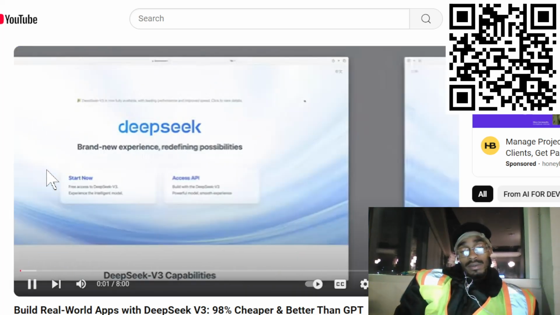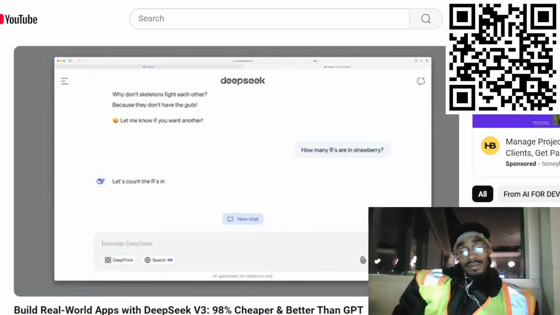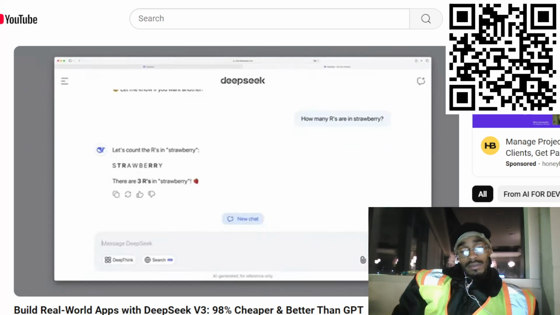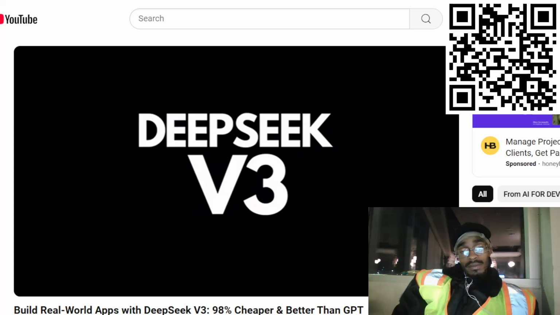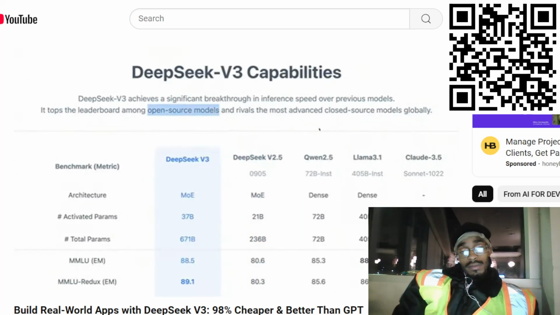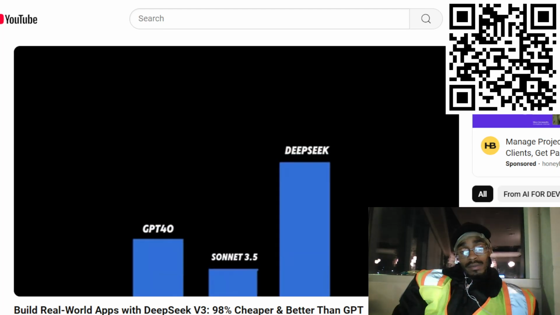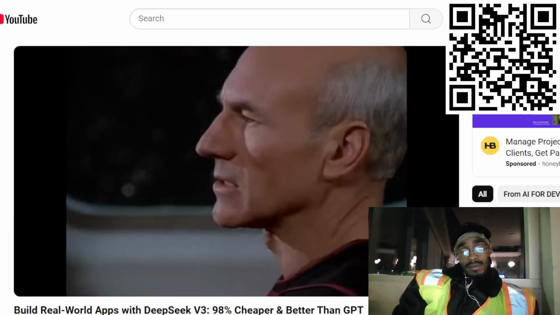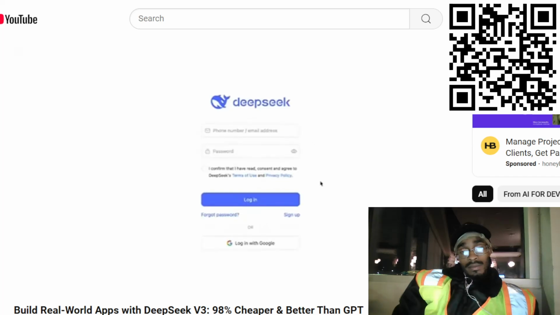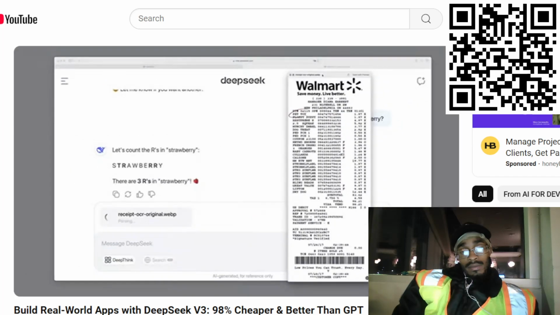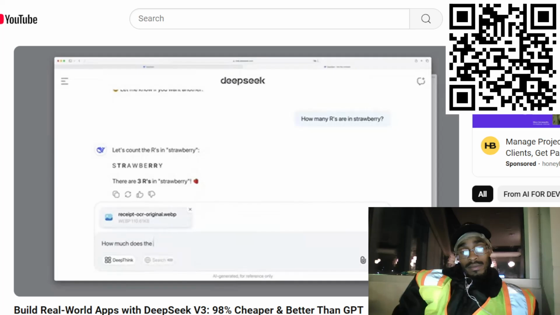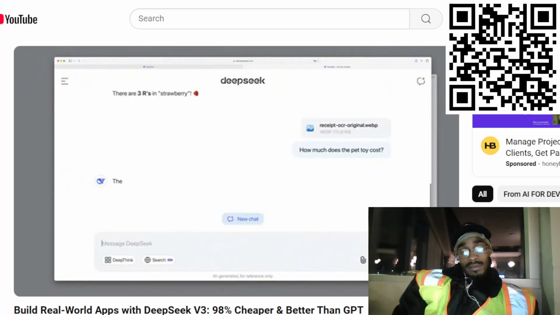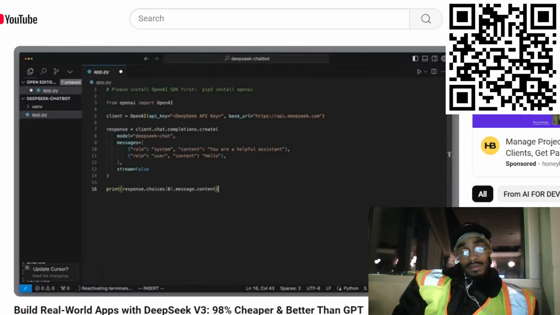In this video, I'll introduce you to what might be the most exciting open source model currently available, DeepSeek V3. It's the first open source AI model to outperform well-known closed source solutions like GPT-4 or Claude 3.5 in various benchmarks. That's not possible. I'll show you how to access it, how well its chat feature works, whether it can keep up in terms of multimodal capabilities, and how to integrate it seamlessly into your own projects.